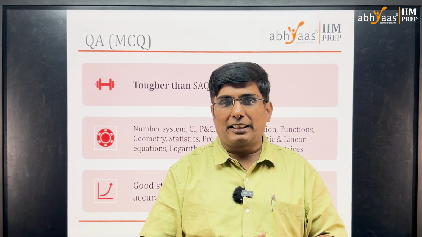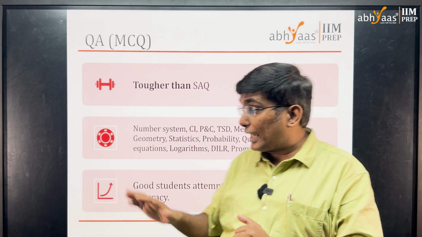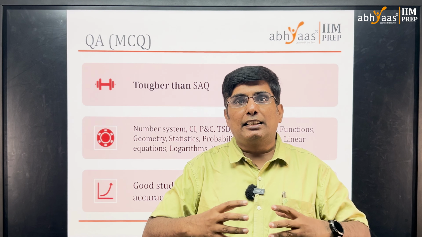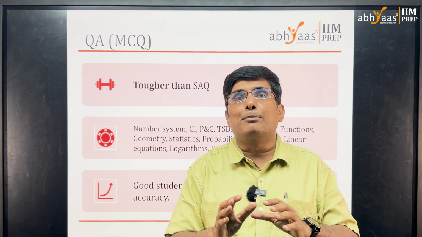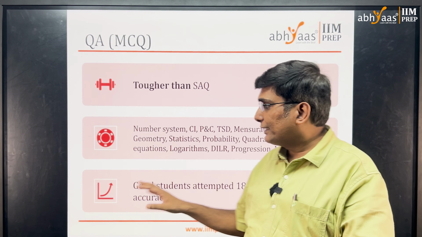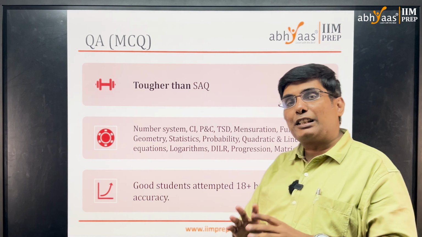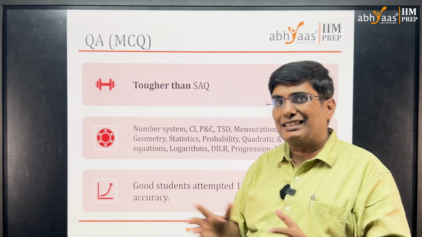What we found was that this is tougher than SAQ, most students said. While there are questions from number systems, CI, TNC, etc., there are also questions from mensuration, geometry, functions, statistics, quadratic equations and logarithms, which made it a little tougher, and students found it tough. We at Abhyaas IIM Prep believe that this being a tougher section than usual will have an impact on the overall cutoff. And good students who are well prepared would have attempted around 18 to 20 questions, 18 plus out of the 30, with good accuracy.